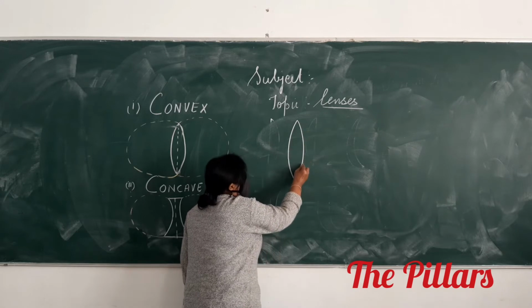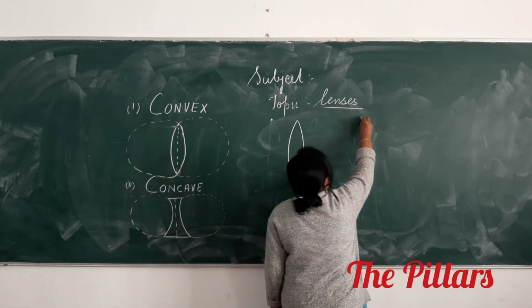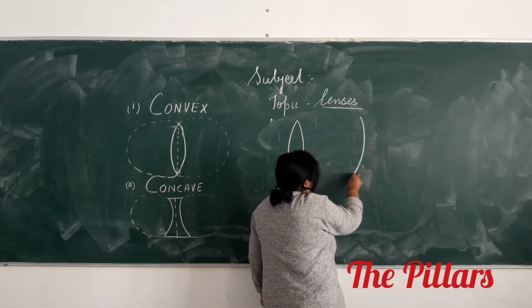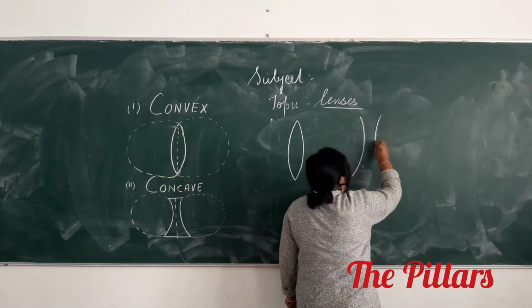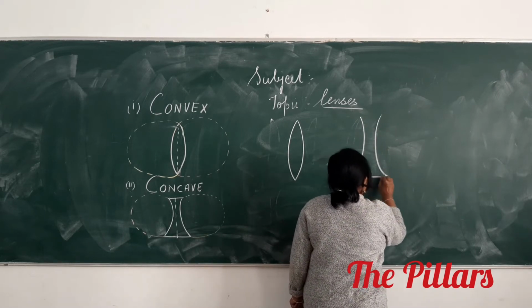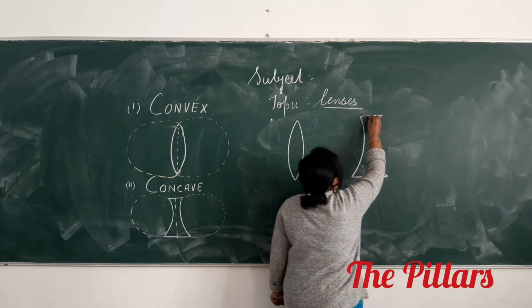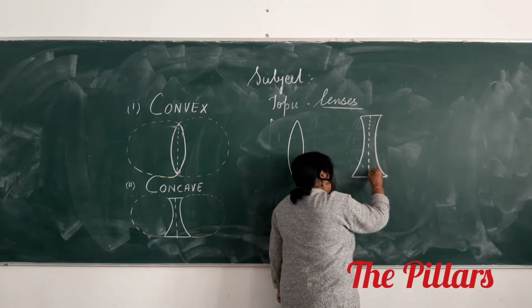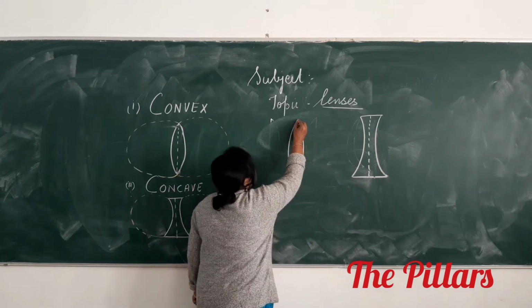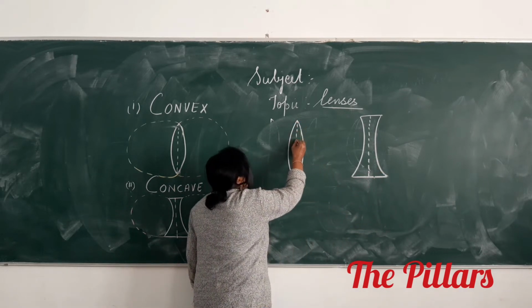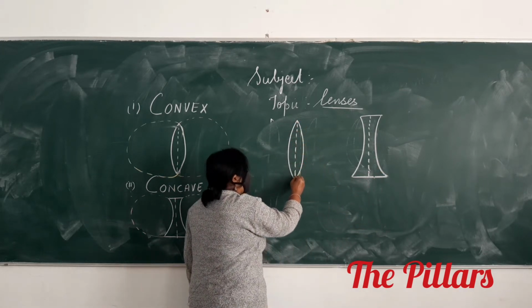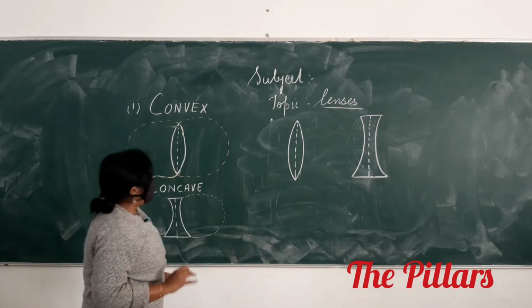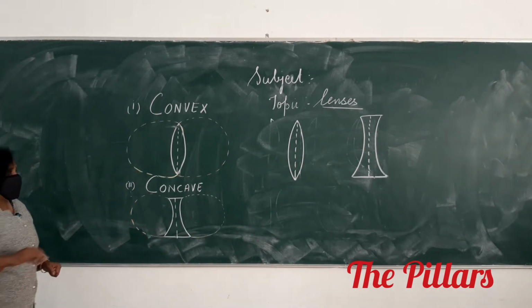Whether you talk about a biconvex lens or a biconcave lens, we always draw a line at the center. Before I do all these things, the center of optical center, come back here.